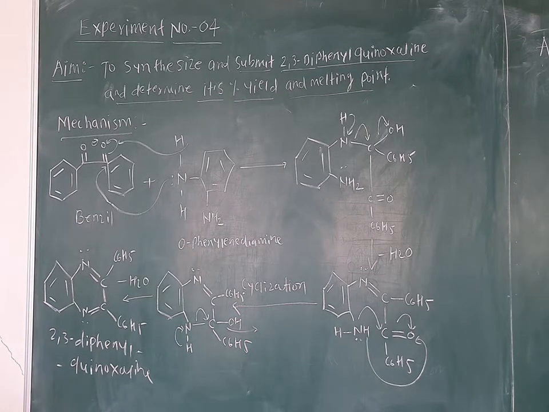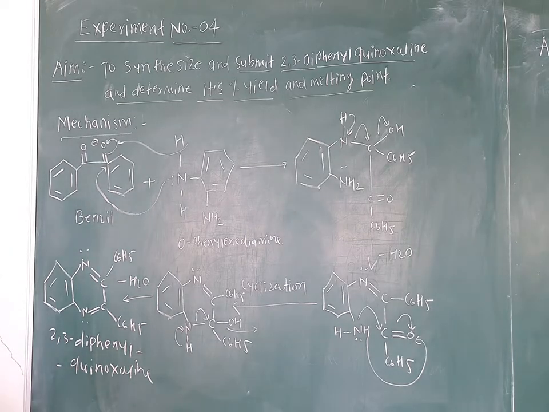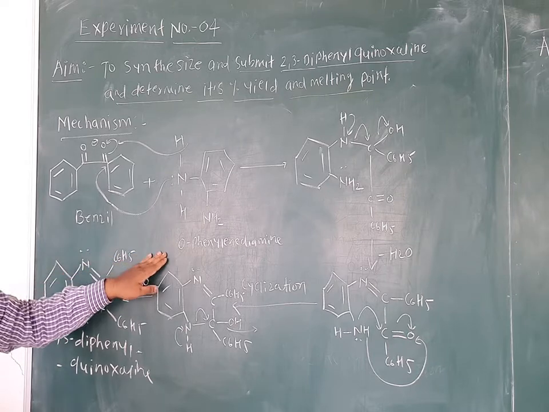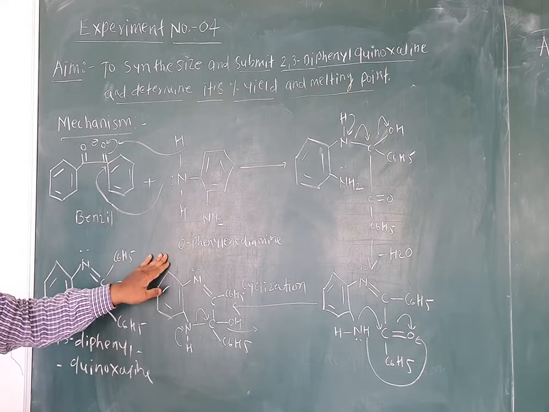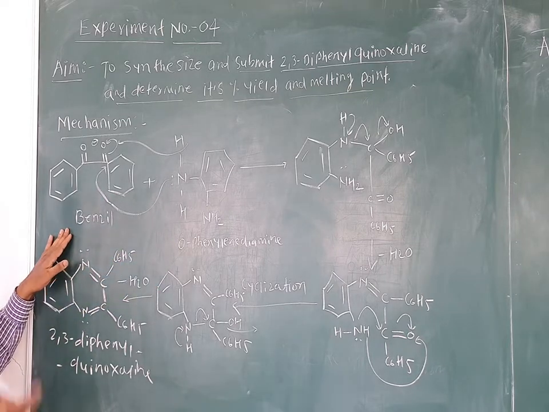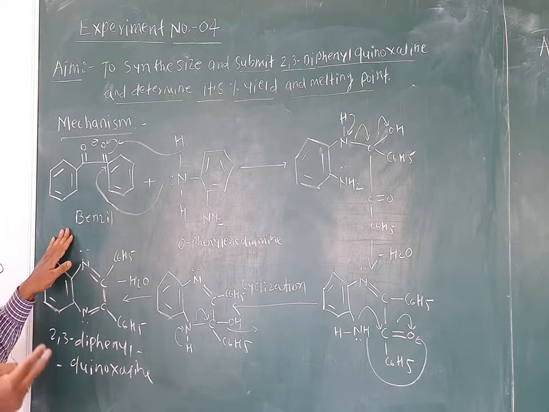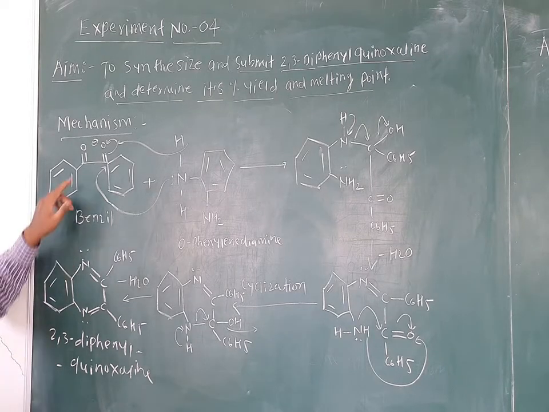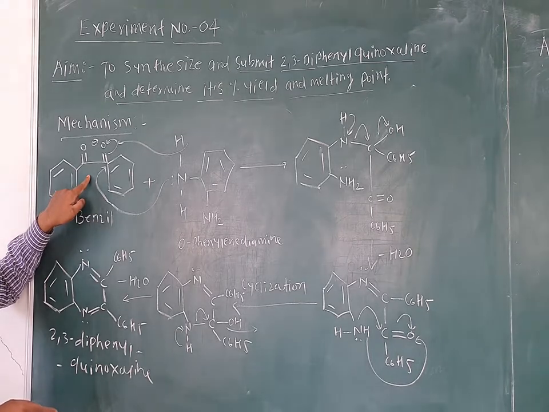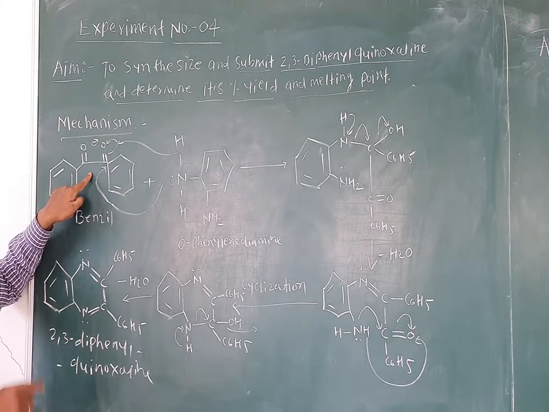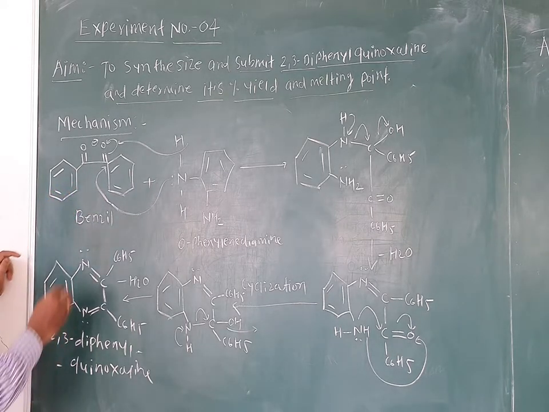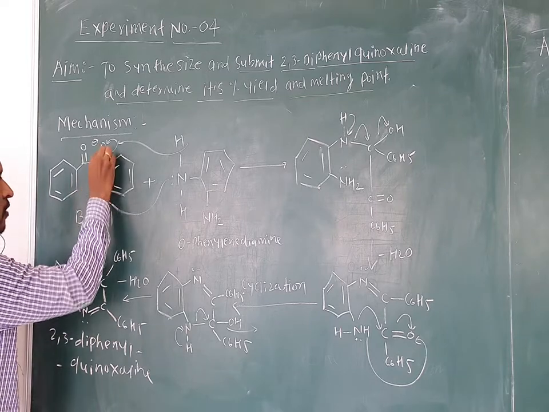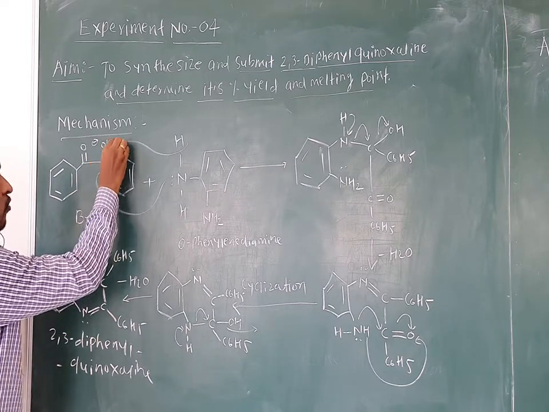Now after the chemical reaction, let us see the mechanism of this synthesis. First of all we have benzil and it reacts with orthophenylene diamine. The benzil has two carbonyl groups, that is two ketone groups. In any one ketone group containing a carbon-oxygen double bond, the pi bond will break, and the lone pair of electrons shifts onto the more electronegative oxygen.